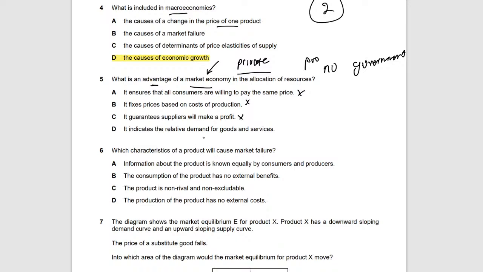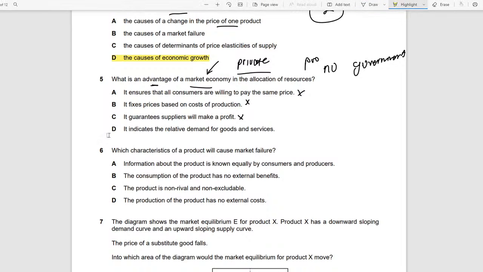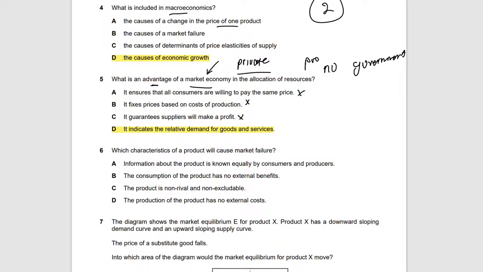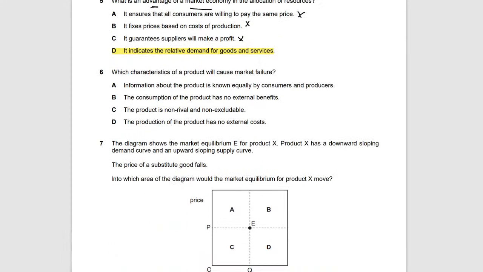It indicates the relative demand for goods and services. Yep, that's the answer. Because allocation of resources is basically you're allocating the resources, and the advantage of the market economy is that it will get to know what the relative demand for goods is. How the producers work in this type of economy is simple: if there's more demand for the product, just produce more. So by that I can get to know the demand levels in a country. So that is the advantage.